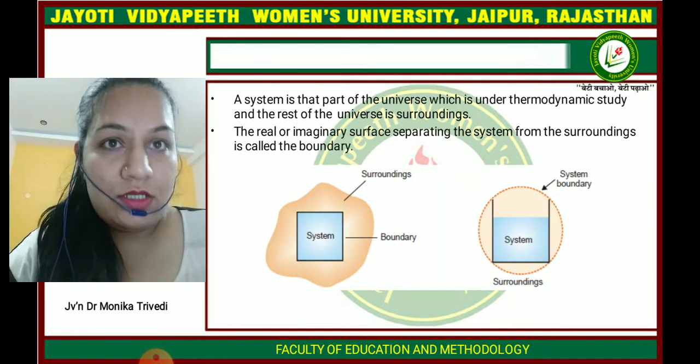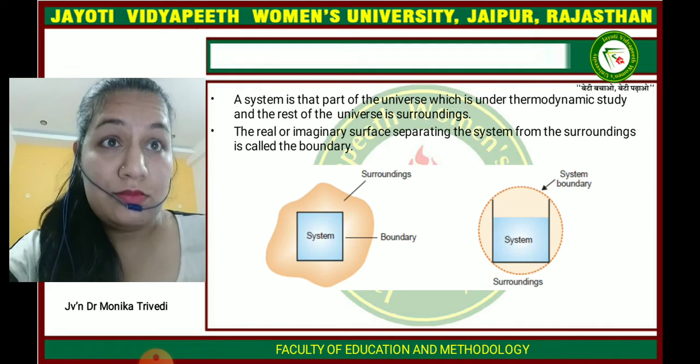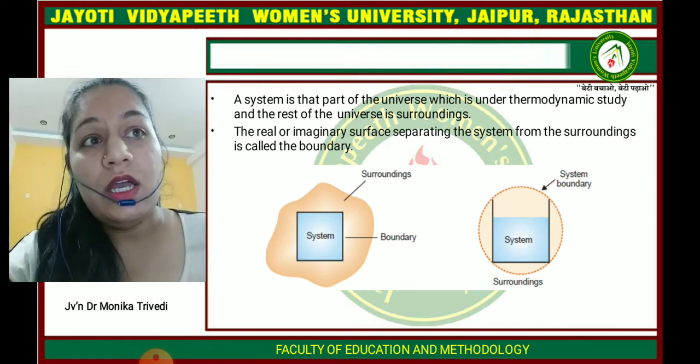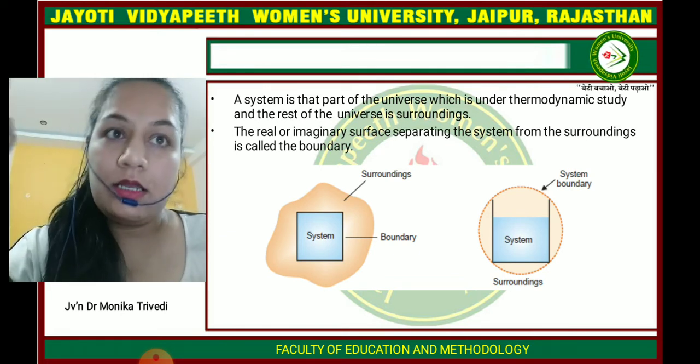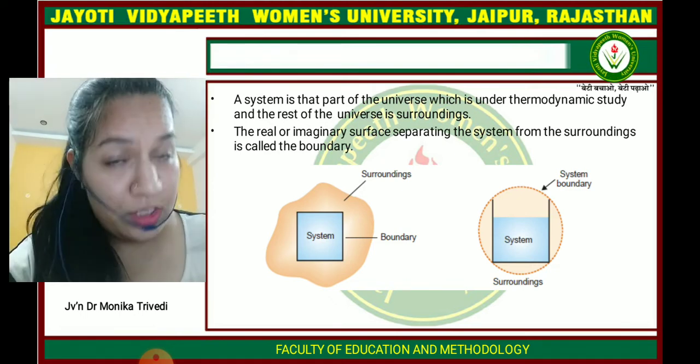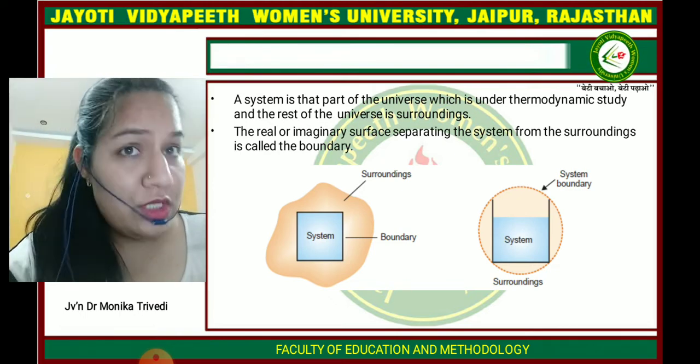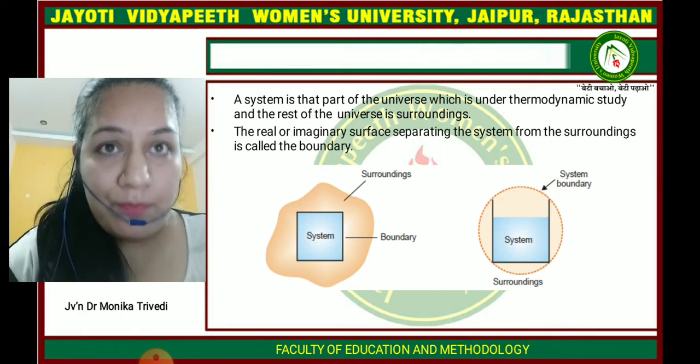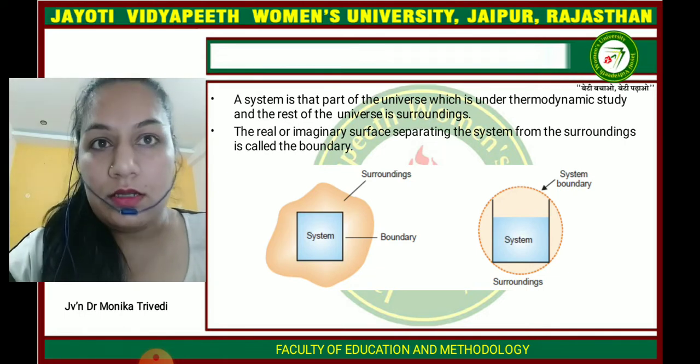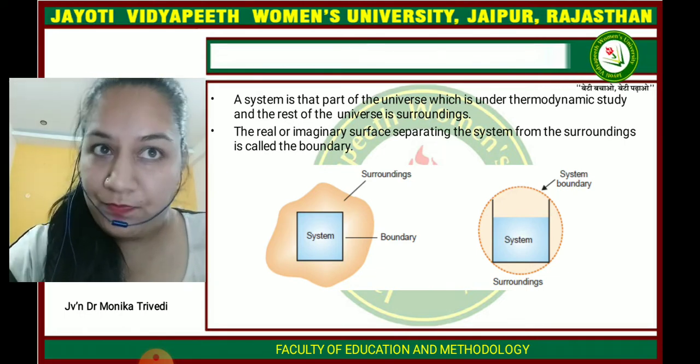So, students, what is a system? A system is that part of the universe which is under the thermodynamic study, and the rest of the universe is known as the surroundings. Whatever we are using for the study is called a system, and the rest, other than the system, is known as the surroundings.